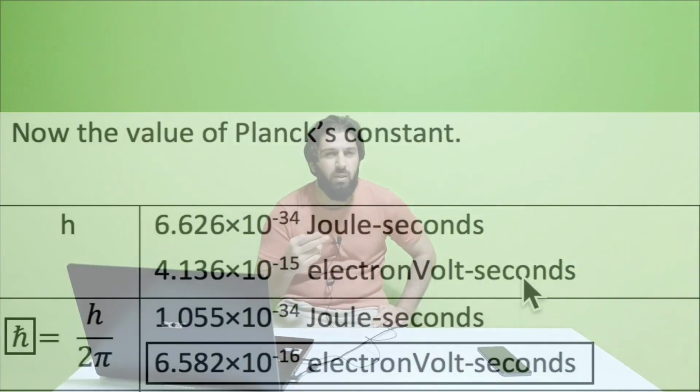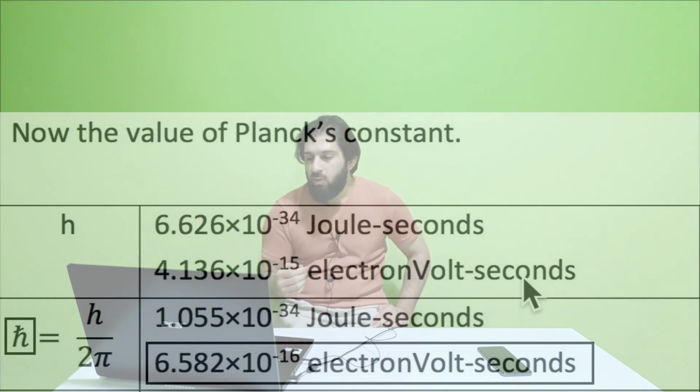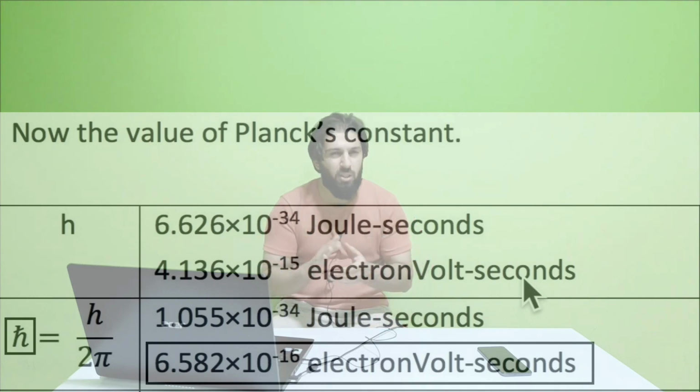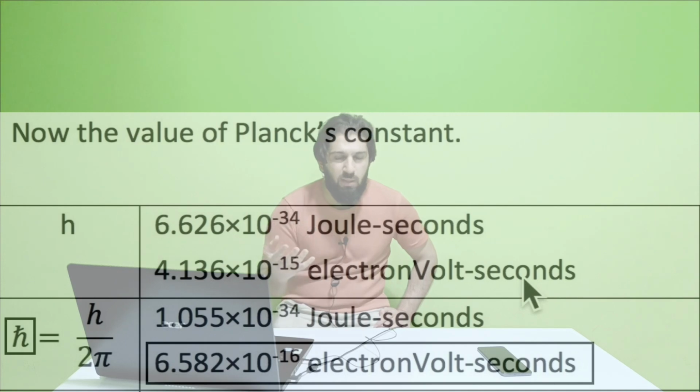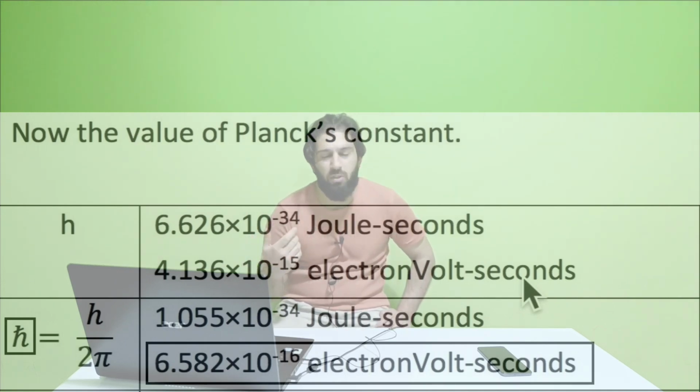The value for the reduced Planck constant can be written in 2 ways. The first way is the joule second unit. The second is electronvolt second. When we made a generalization, we noticed that all the particles' masses are indicated in the Quran with the unit of electronvolt, especially mega electronvolts. So because this is a generalization, in this analysis also we will use electronvolt second as the unit of measurement. When we check the value of the reduced Planck constant in electronvolt seconds, we see that it is